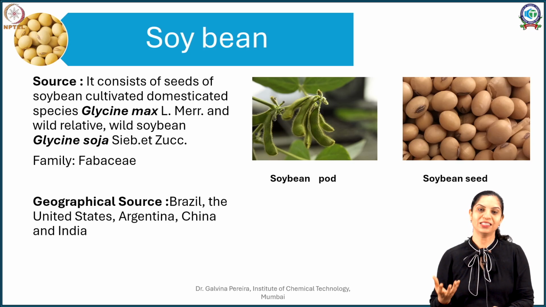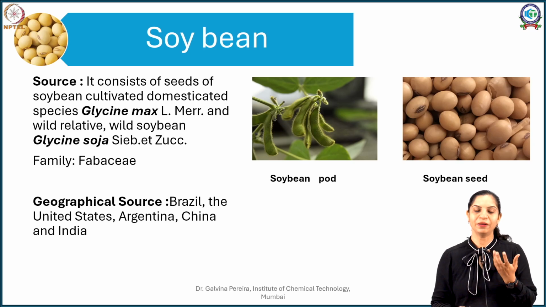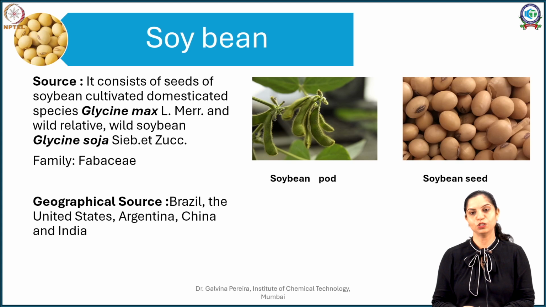Glycine max is the cultivated species obtained from Glycine soja, the original wild species, and both belong to the family Fabaceae. They bear leguminous pods, and inside these pods are located the seeds.